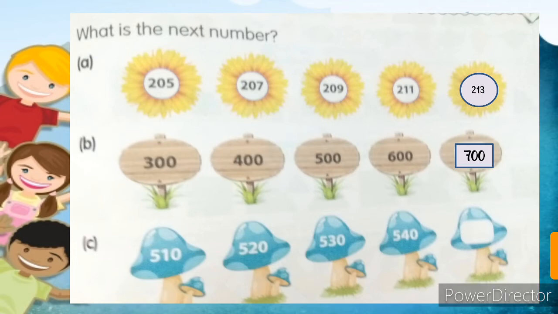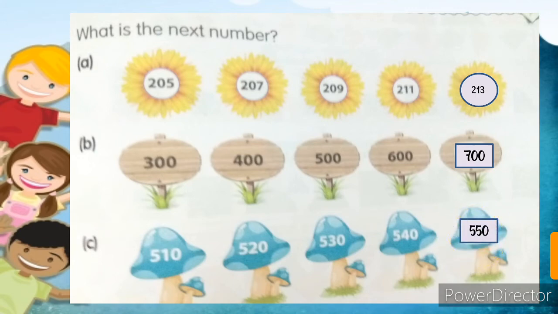So let's see in C part, 510. When we add 10 more, it will be 520. Add 10 more, it will be 530. Add 10 more, it will be 540. So when we add 10 more to 540, which number will we get? So we will get number 550.